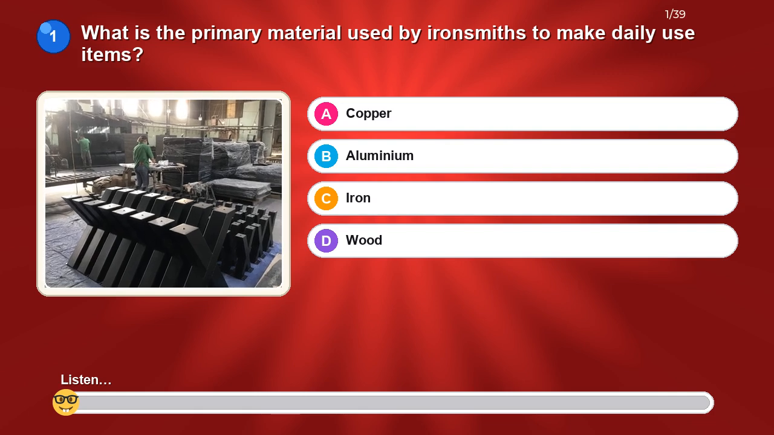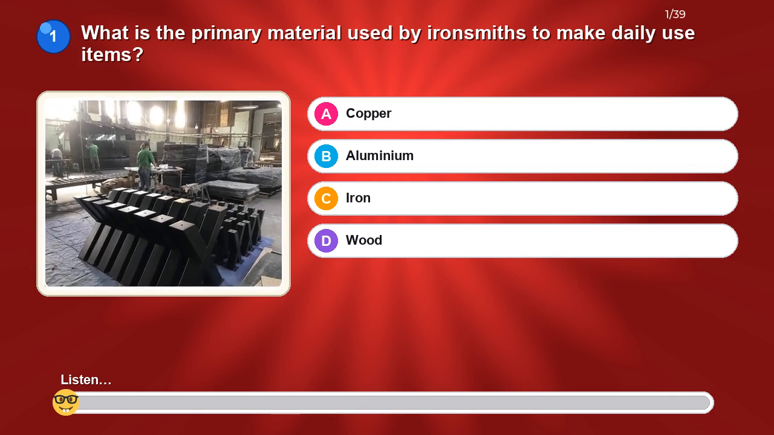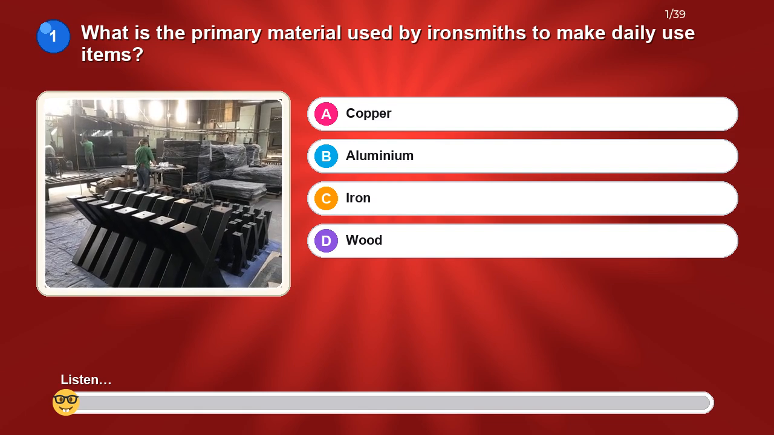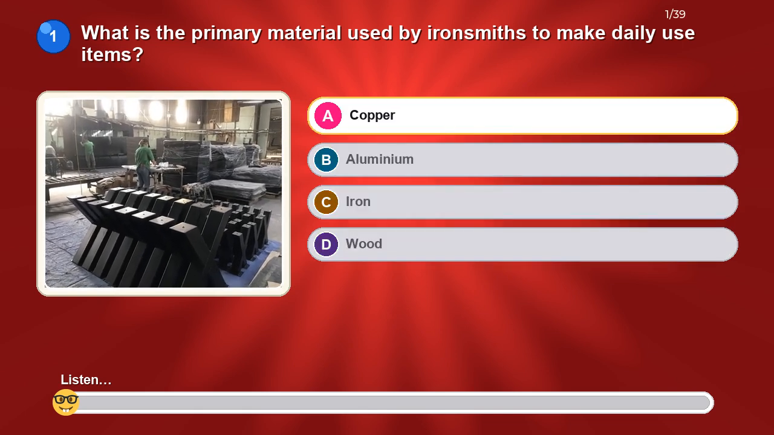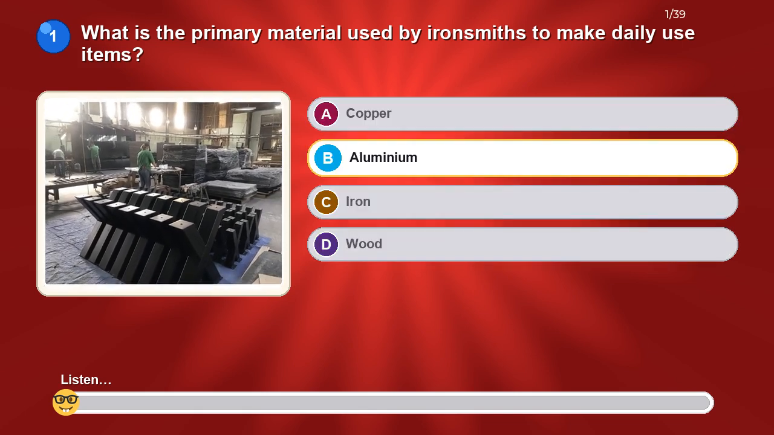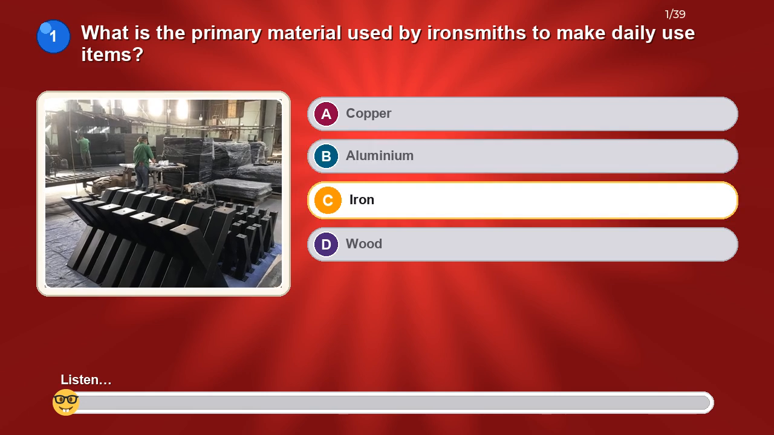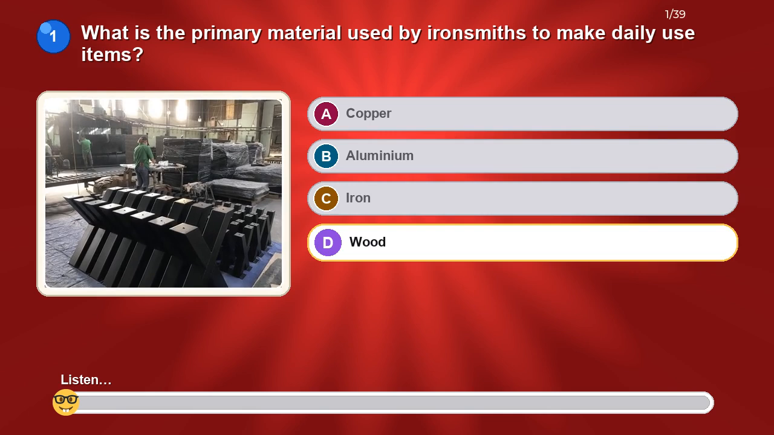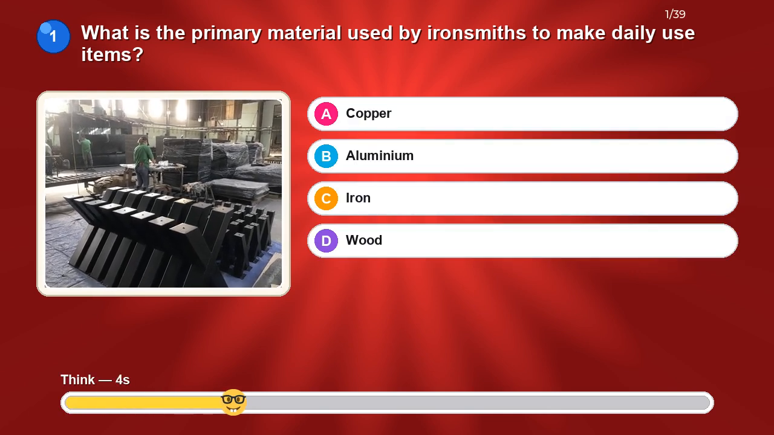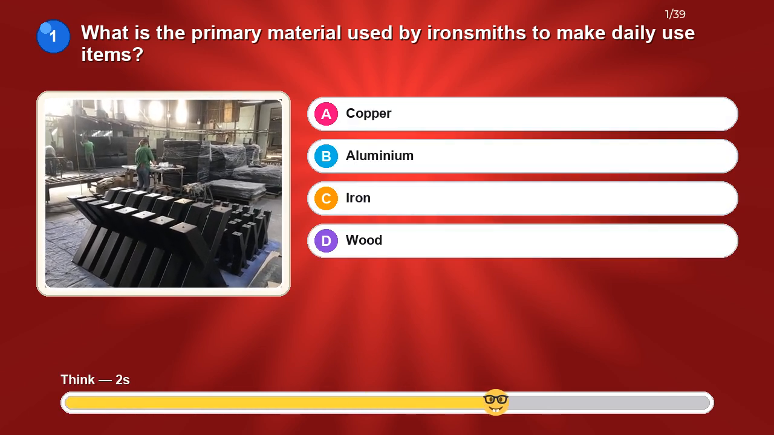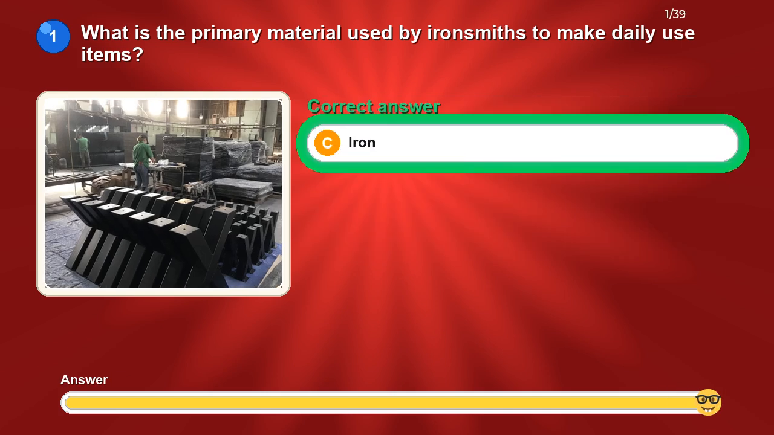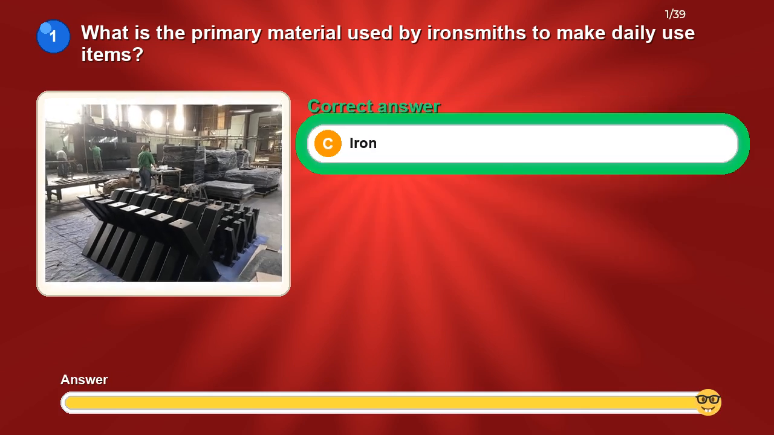What is the primary material used by ironsmiths to make daily use items? Option A, copper. Option B, aluminium. Option C, iron. Option D, wood. The correct answer is iron.